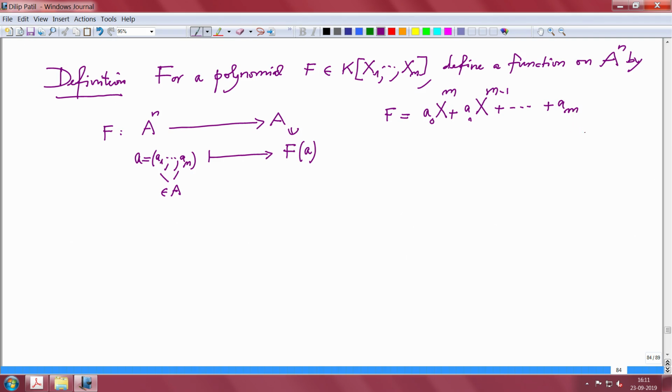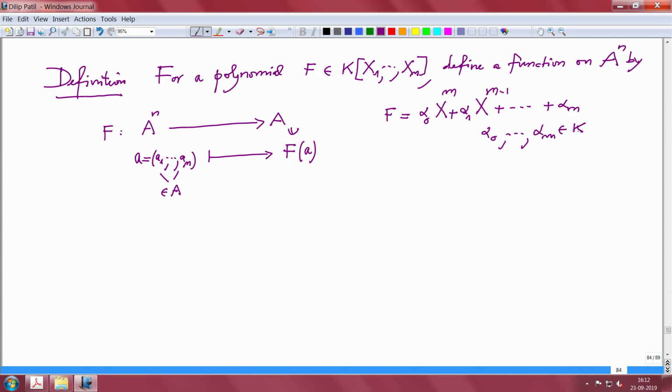I should not use a, so I should use different letters. So let me call it alpha 0, alpha 1, up to alpha m, where alpha 0 to alpha m are elements in the field